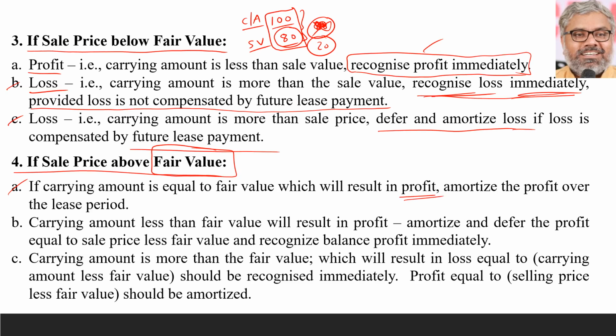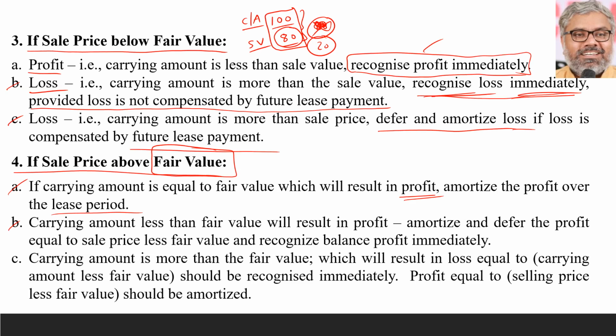Naturally, that profit has to be amortized over the lease period. Why will it result in profit? Because carrying amount is equal to fair value, and sale price above fair value means it is automatically above the carrying amount also. That profit has to be amortized over the lease period. That is straightforward, guaranteed.